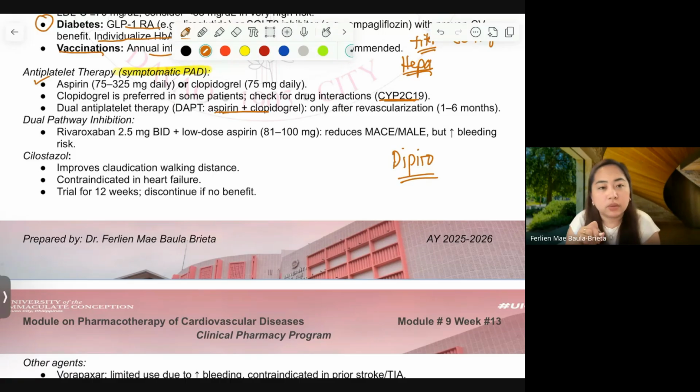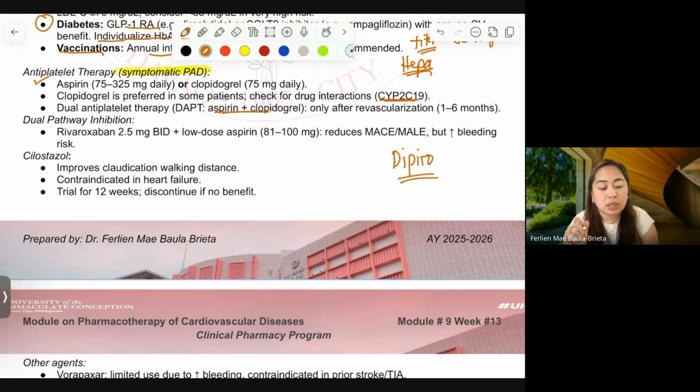Then sometimes, if there's a need for dual antiplatelet therapy, then we will have this one. What are the conditions before we have discussed that requires dual antiplatelet therapy? Now, if the patient has acute coronary syndrome, there's a risk, or there is already post-MI or post-stroke, the patient is given dual antiplatelet therapy. Okay?